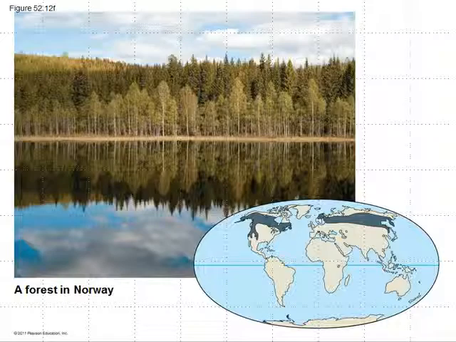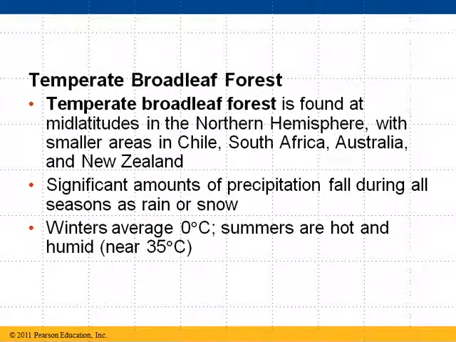Temperate broadleaf forest. Temperate means, if you look at temperate, you're thinking weather conditions that are not quite as hot or quite as cold. Broadleaf would be the trees that lose their leaves in the fall, like oak trees, maple trees, and the like. These can be found in various areas of the world. Significant amounts of precipitation fall during all seasons as rain or snow, so it tends to be fairly wet throughout the entire year. Winters average around 0 degrees Celsius, and summers can be hot and humid near 35 degrees Celsius.